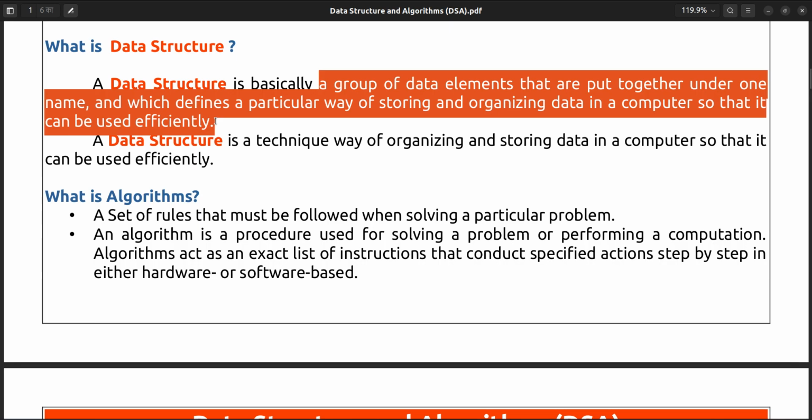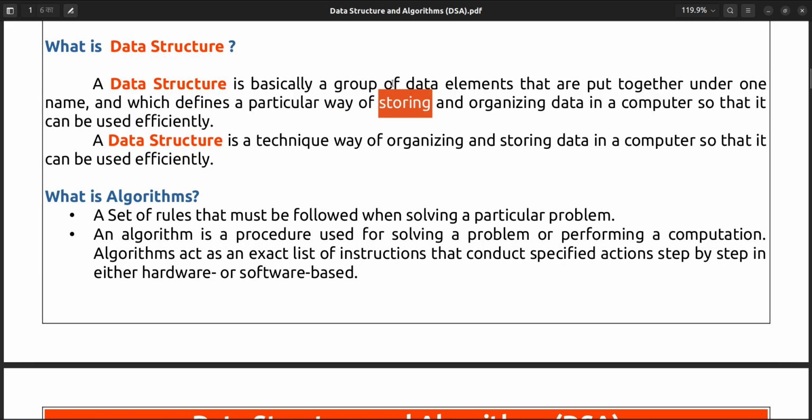In simple words, data structure is a technique to store and organize the data, or to do any operation on data. Four operations are there on data.